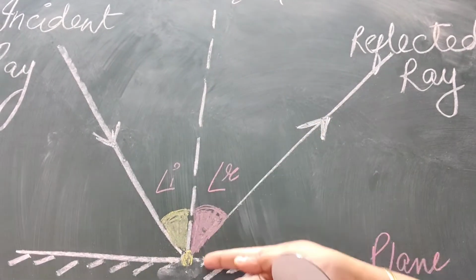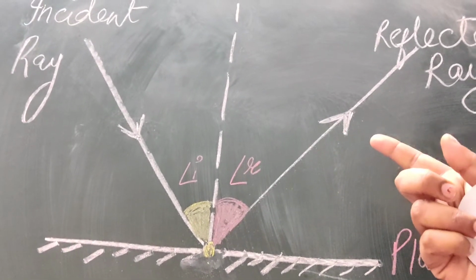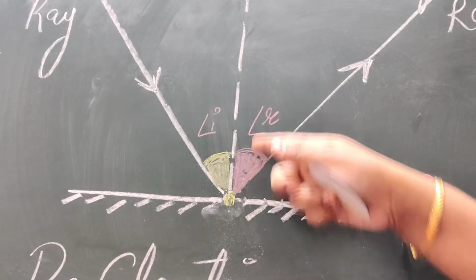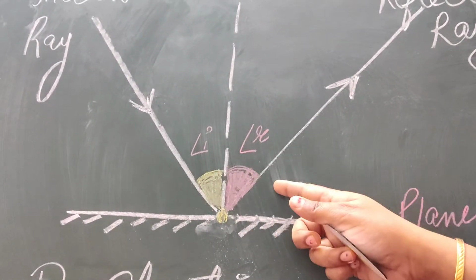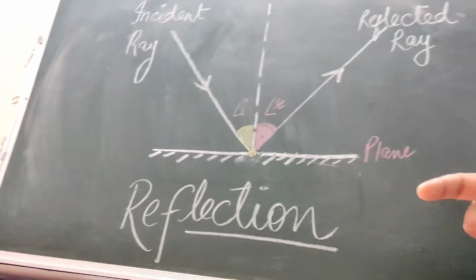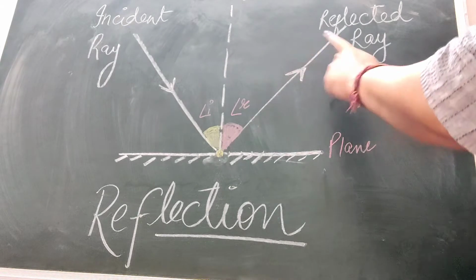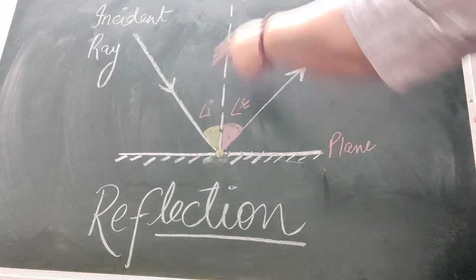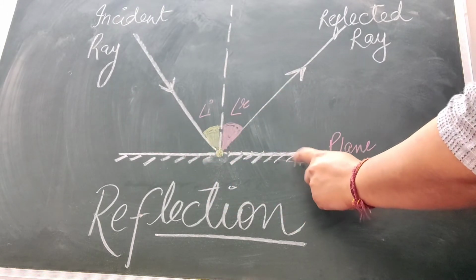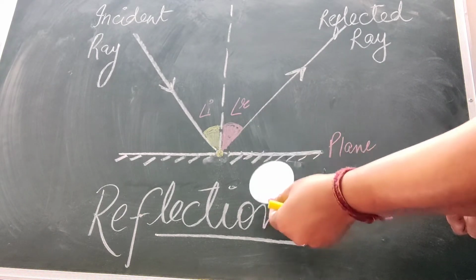Then this particular part is a reference. I have used dotted lines because this is just a referral line, right? So this is 90 degrees to this plane, not to these two lines. Now this is the angle of incidence and this is the angle of reflection. So this is a diagrammatic presentation. Incident ray, arrow in, arrow out. Reflected ray, dotted in between. The normal. This is reflection of a light ray. Do polish the surface. This is a plane surface and this is a plane reflection by a plane mirror.